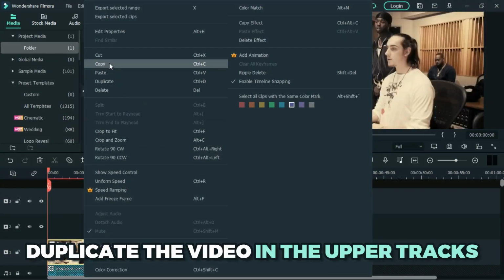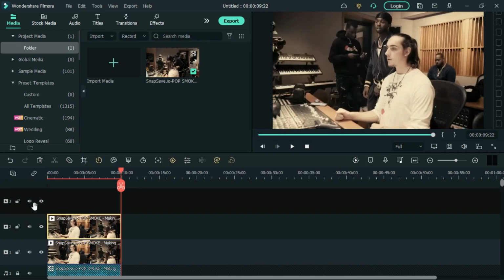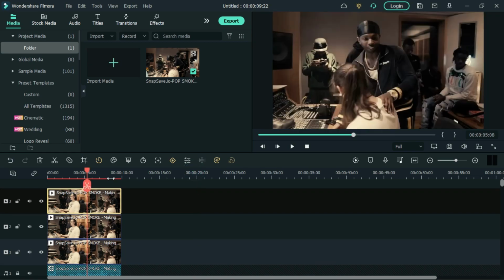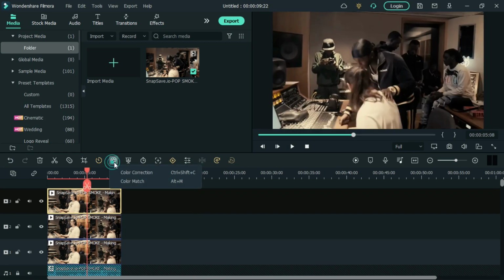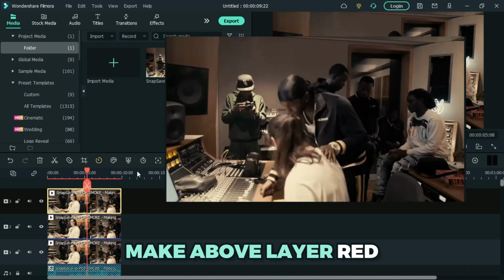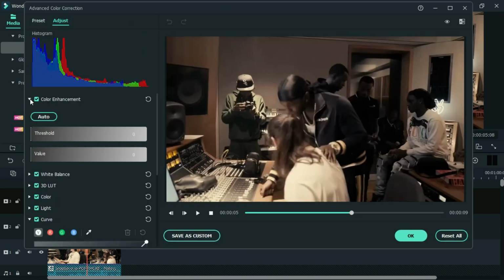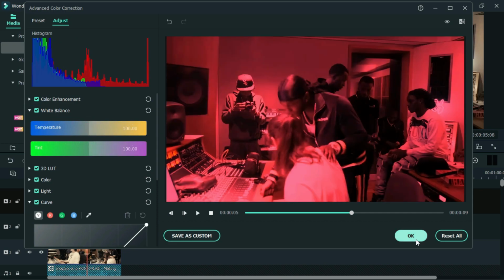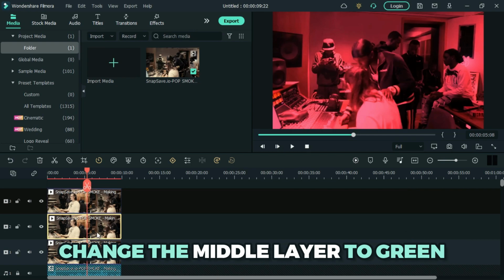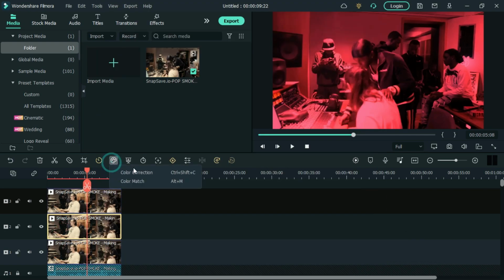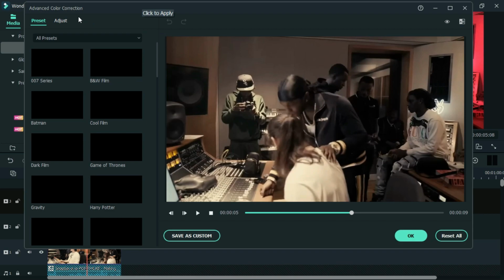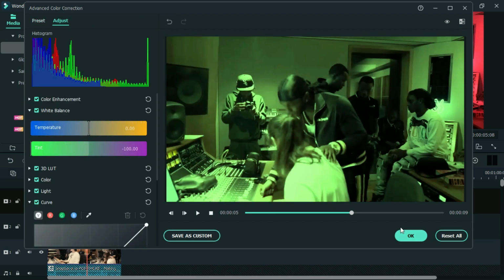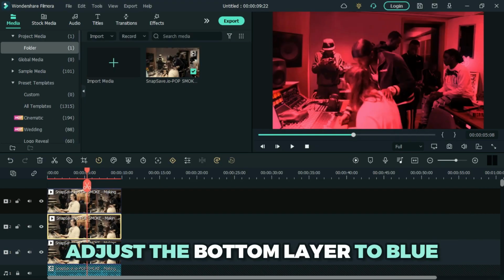Duplicate the video in the upper tracks. Click the color icon, then color correction, then advance, go to white balance and make the above layer red. Now make the middle layer green. Then make the bottom layer blue.